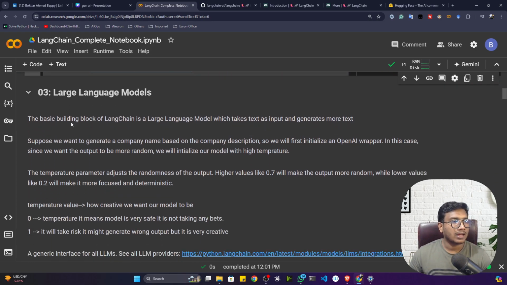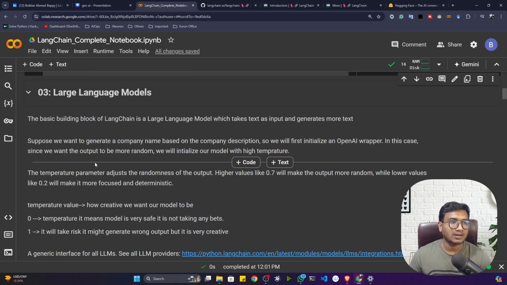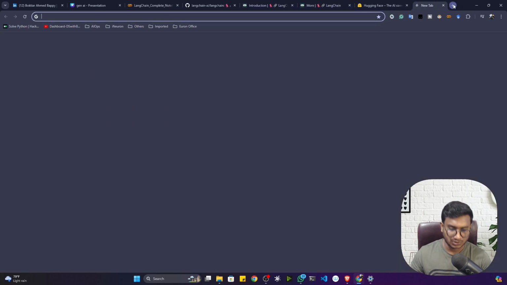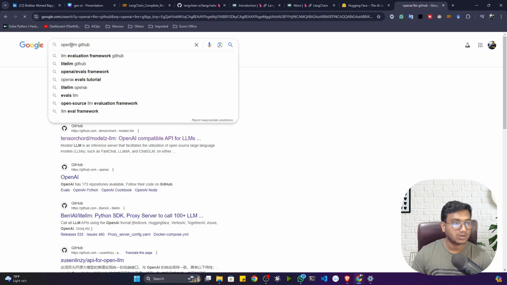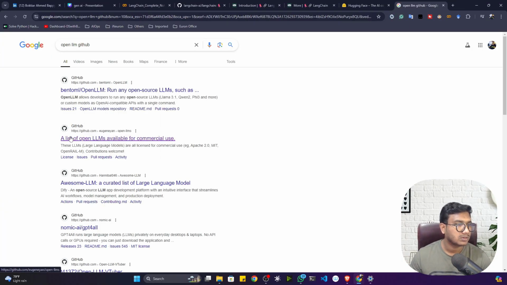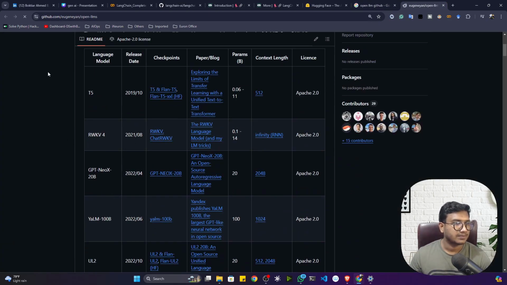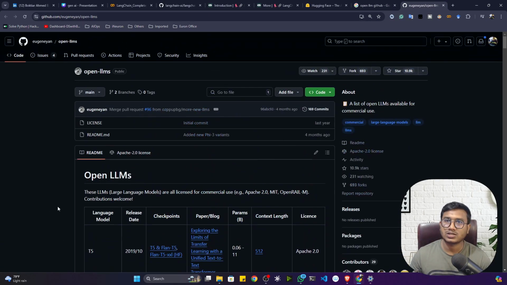This is the idea. Now we'll be learning about how we can use any kind of large language model with the help of LangChain. We saw we have two kinds of large language models. One is commercial models, one is open source large language models. Commercial wise, we already saw the entire OpenAI platform. We have GPT based models, and open source wise, we have the Hugging Face models. That means we have Llama models, Mistral models, Falcon models, different models available. In the Hugging Face hub, there are thousands of large language models available. I showed you one platform, OpenLLM, on GitHub. See, you can see all kinds of large language models, and these are open source.